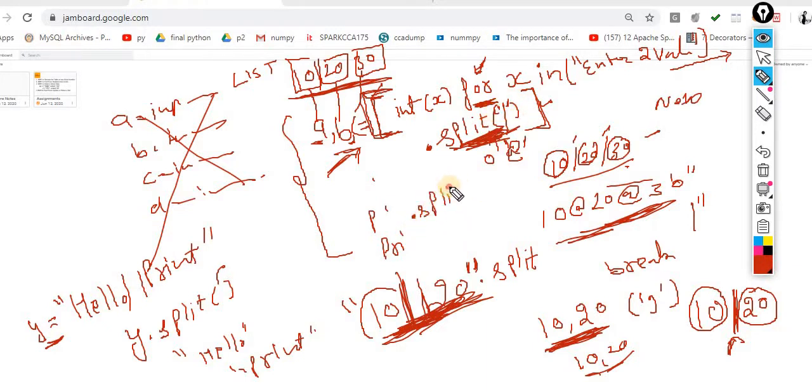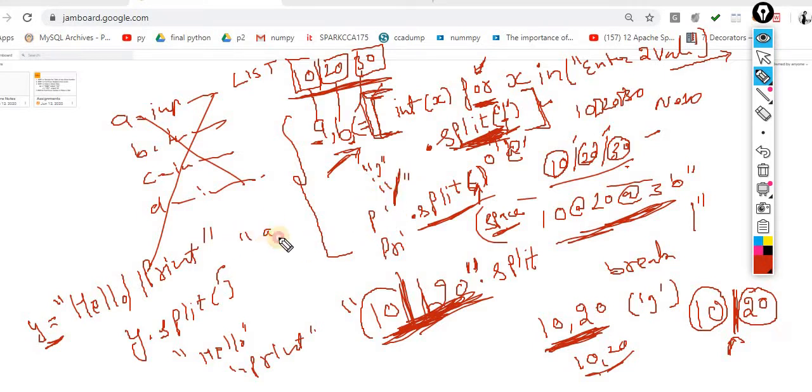If you pass split like this, the meaning is that it automatically breaks according to space. If it is empty, then it will automatically break according to space. Whenever it gets a space in the entire string, it will break it down. By default, this parameter is a space. But I want to change it into a comma. Yes, I can. I want to change it into quotes, this slash, yes. I want to change it into this @ sign, yes. I want to change it into a question mark, yes, you can apply this question mark. There is no issue.